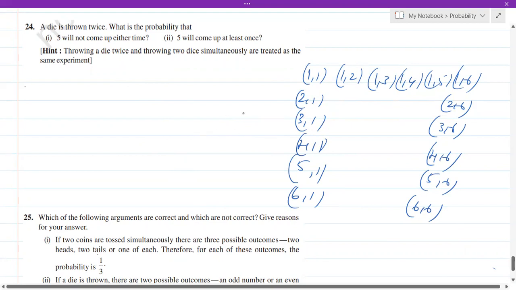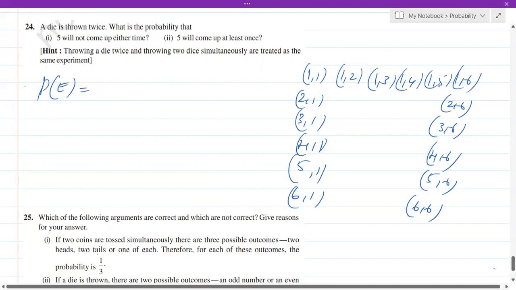That is, in both the dice it will not come. In the first dice also it will not come. In the first throw also it will not come. In the second throw also it will not come. So instead of calculating how many times it doesn't come, let's calculate how many times it comes.